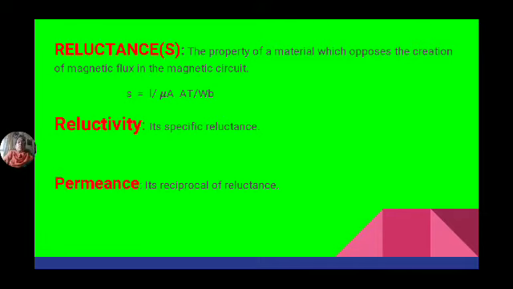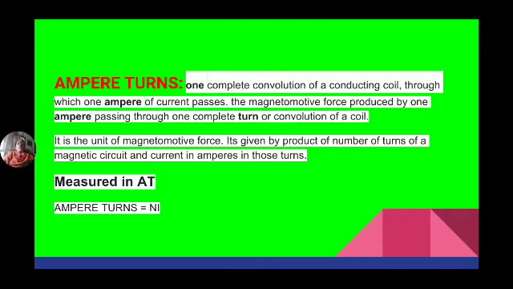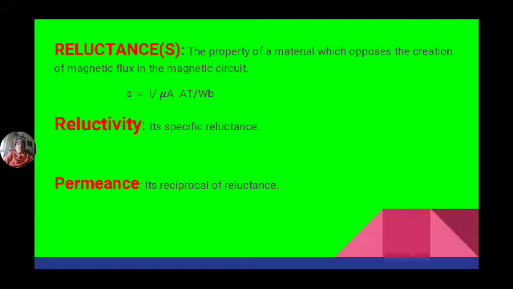Now the reluctance. Magnetomotive force is similar to electromotive force. Reluctance is just like resistance, but it opposes the flow of flux, whereas resistance opposes the flow of current. Reluctance is the property of a material which opposes the creation of magnetic flux.